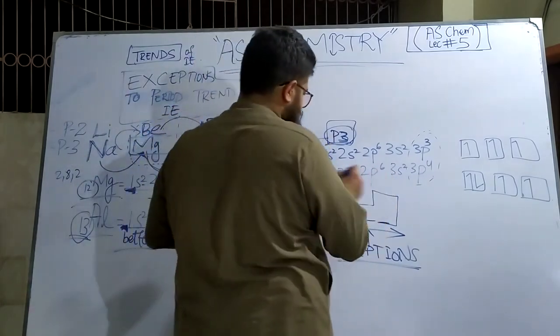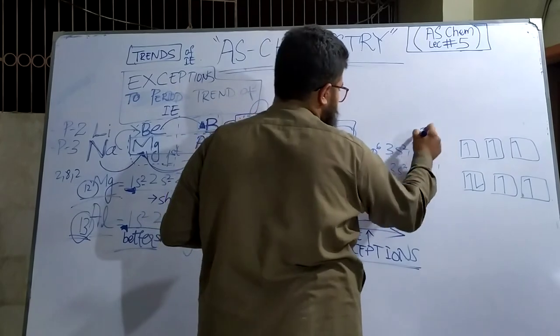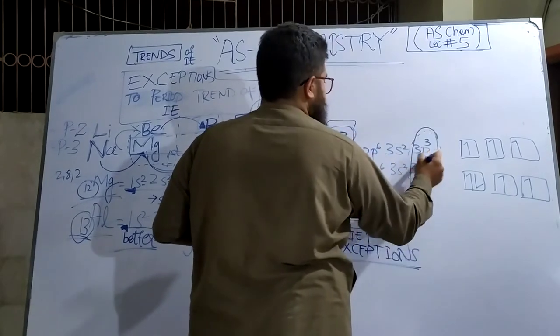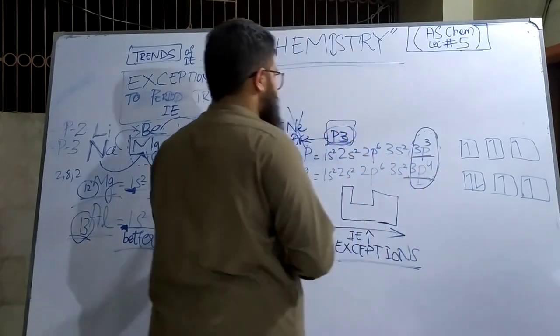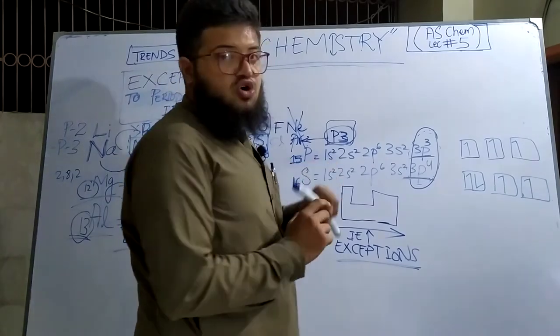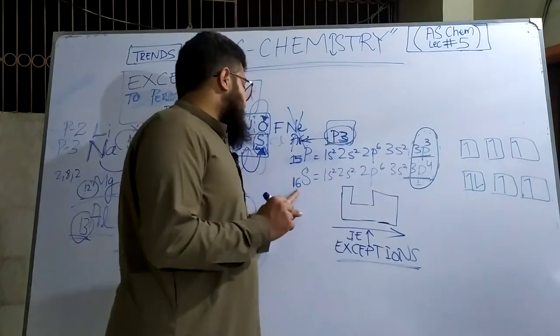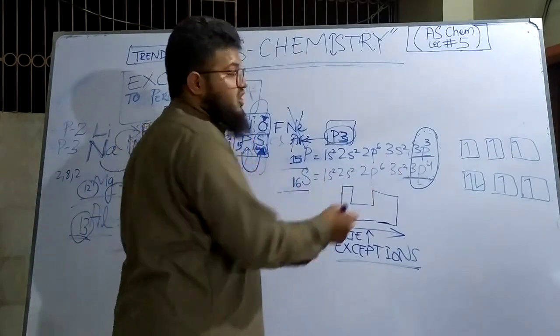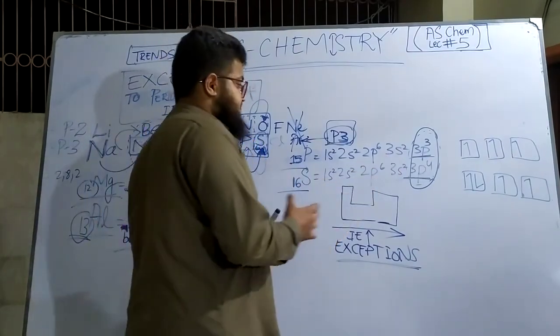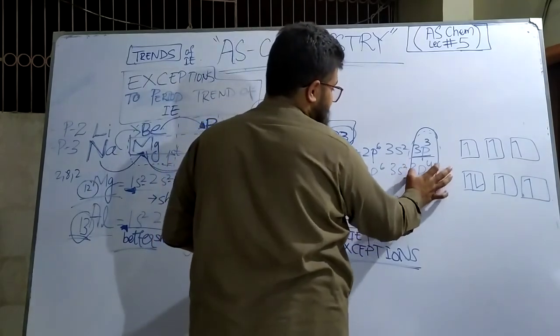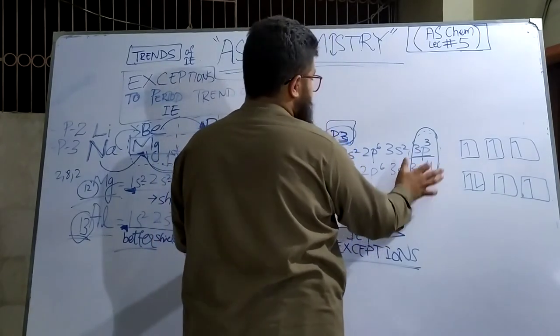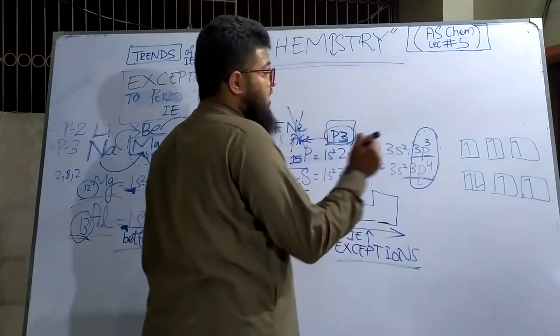Now, if you look at the outermost electrons of these two, 3p3 and 3p4, the outermost electron of phosphorus is in the 3p orbital and the outermost electron of sulfur is also in the 3p orbital. Now, there are 4 electrons in the p orbital of sulfur as compared to that of phosphorus.